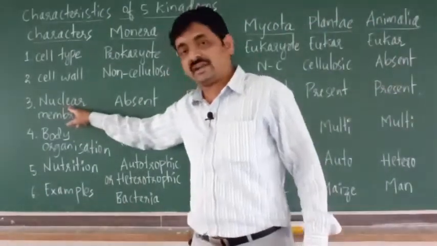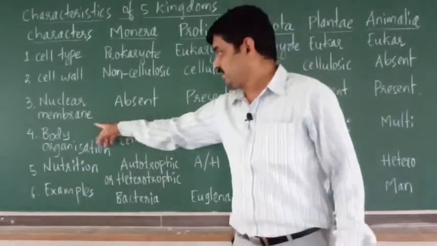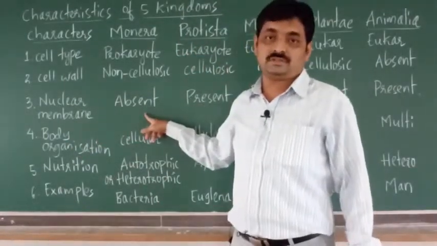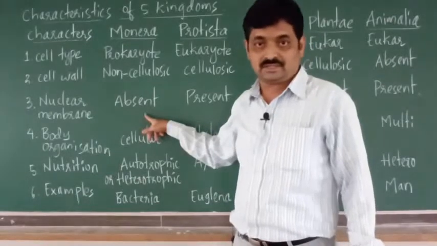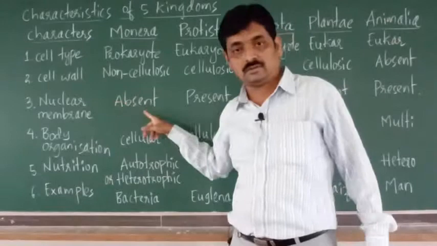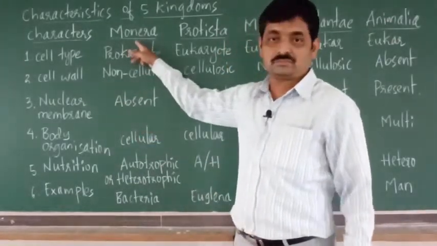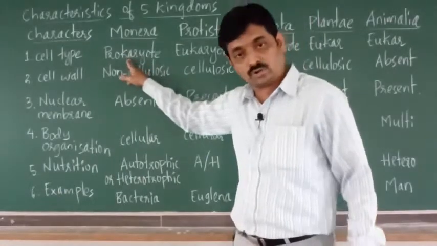So cell wall is absent in all animal cells. Then the next character is nuclear membrane. Nuclear membrane is absent in Monera. In bacterial cells, there is no nuclear membrane. That's why we call it prokaryote.